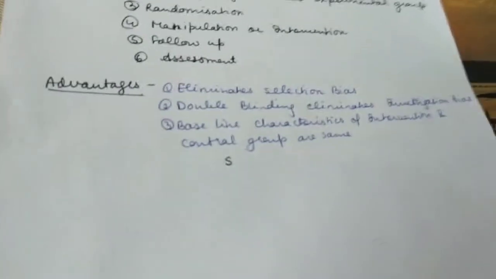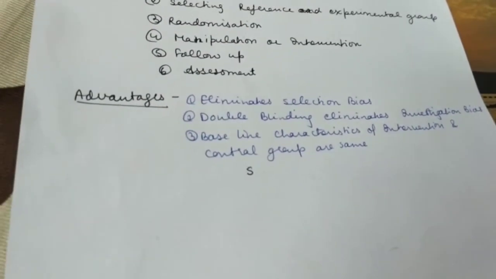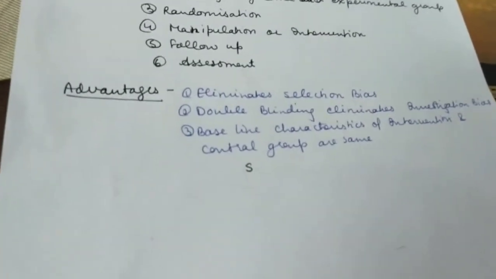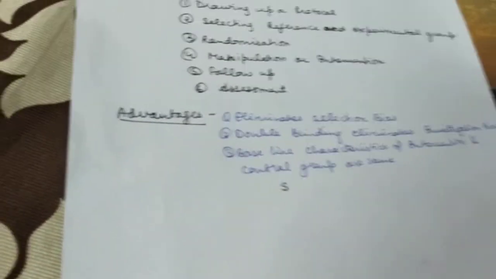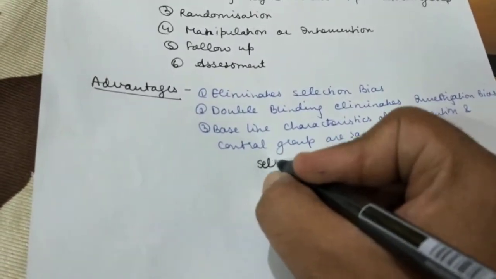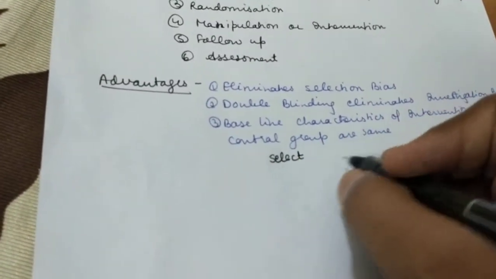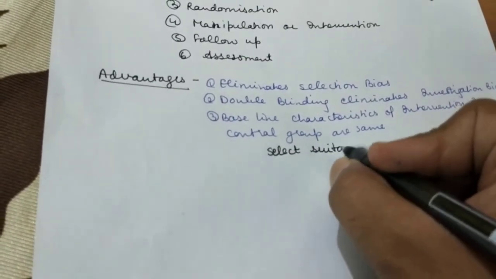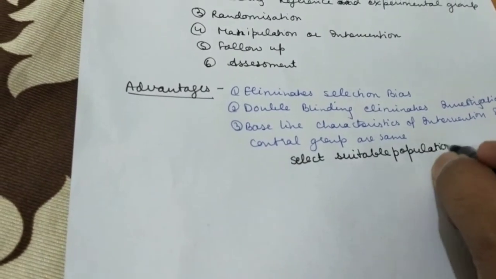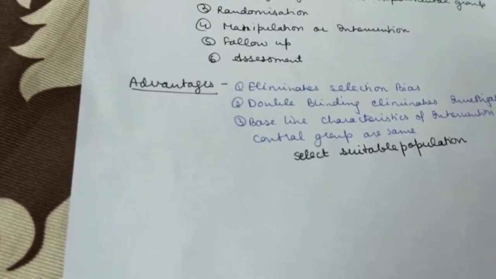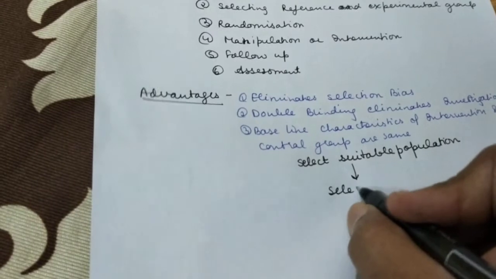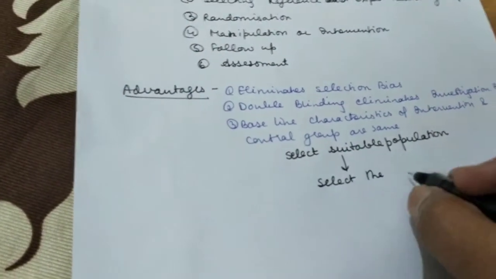So moving ahead with making this answer of yours for the community medicine exam more sounding and more appealing, you can draw a flowchart also about these steps which you have studied. So the flowchart could be like this. You have to select first of all the suitable population. ठीक है, this can be the reference or the target population. ठीक है, then what you will do, you will select the suitable sample out of this.